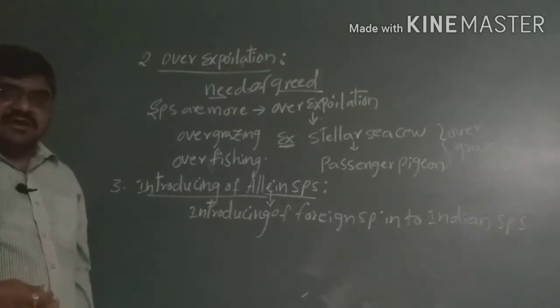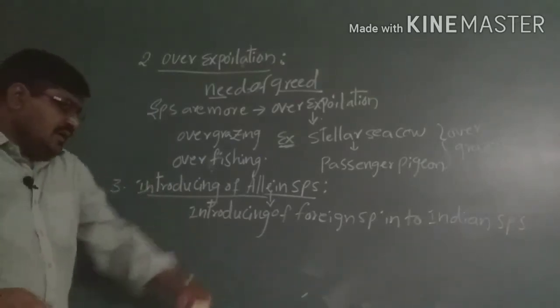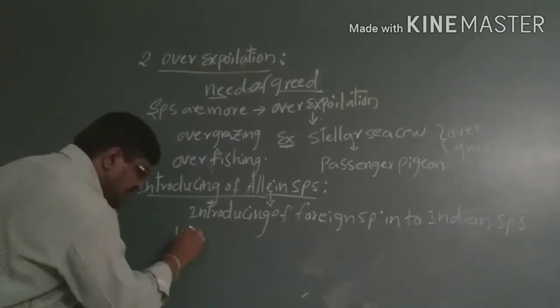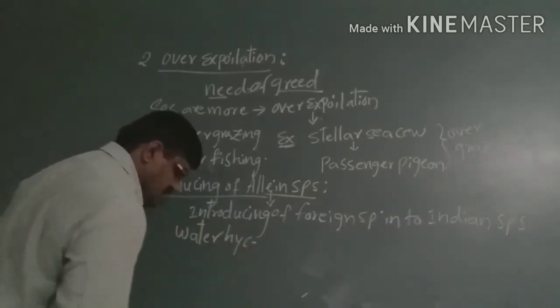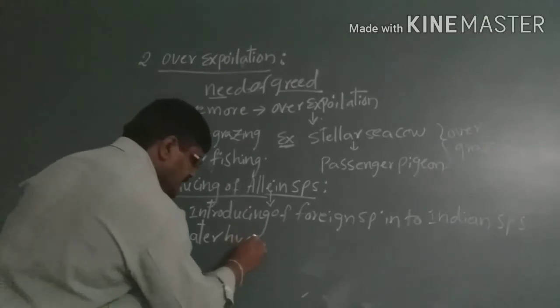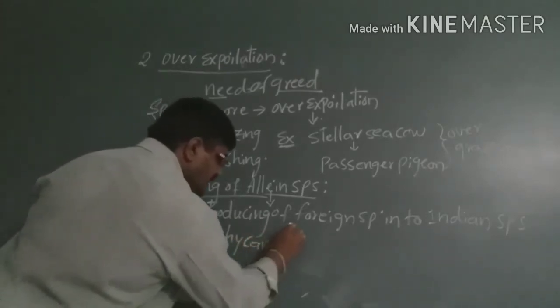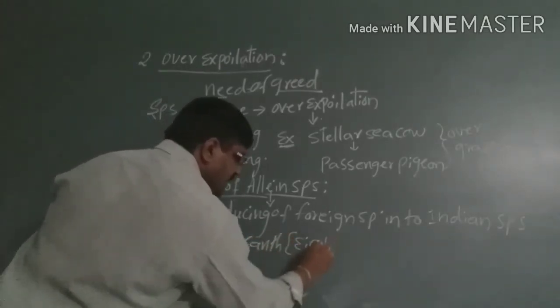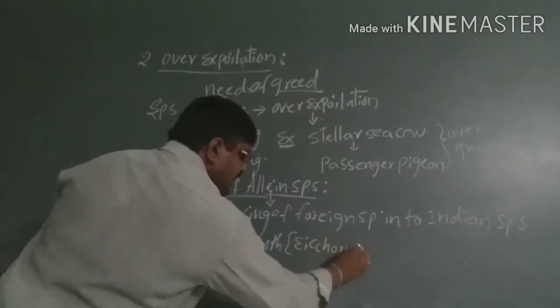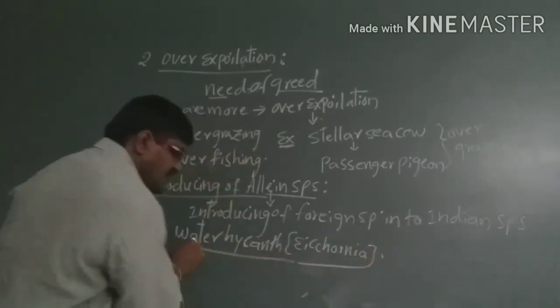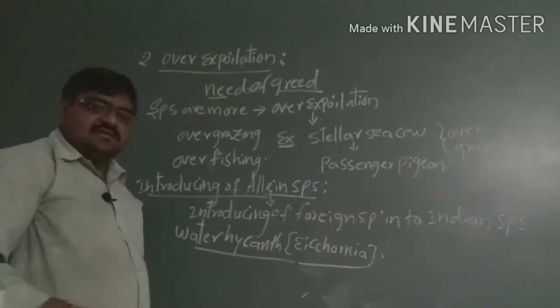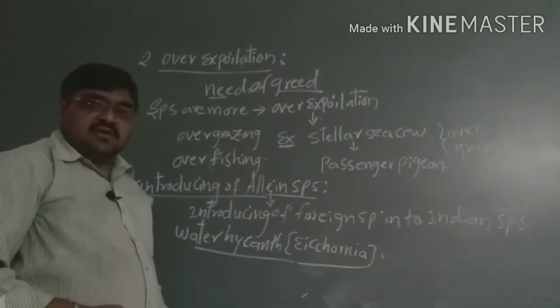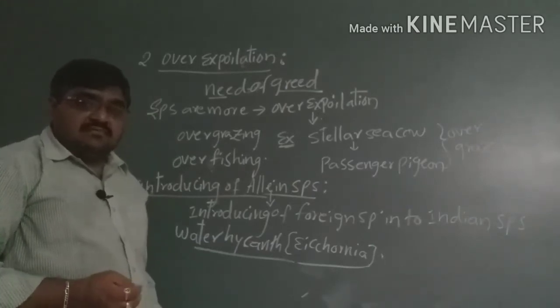For example, water hyacinth, or we can call it Eichhornia. These are foreign species. We brought them into India because of their flower and morphological structure.